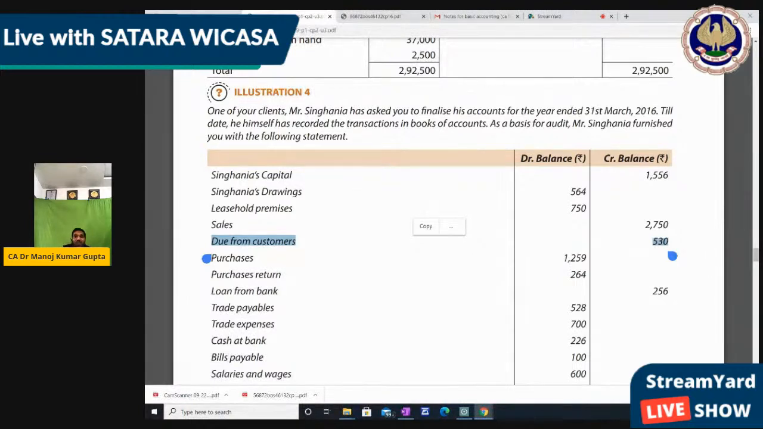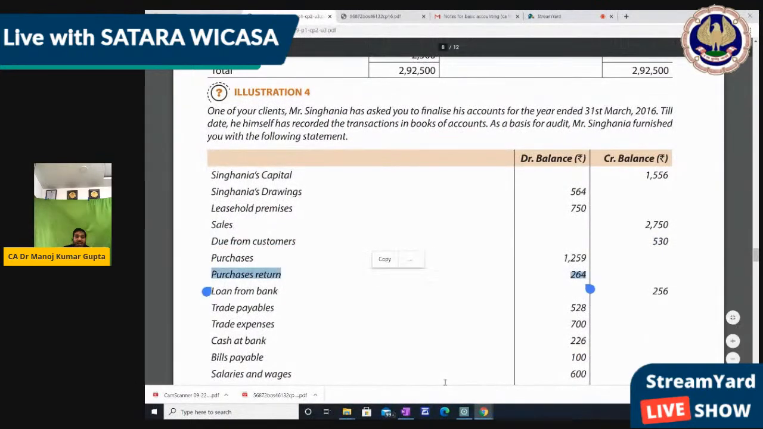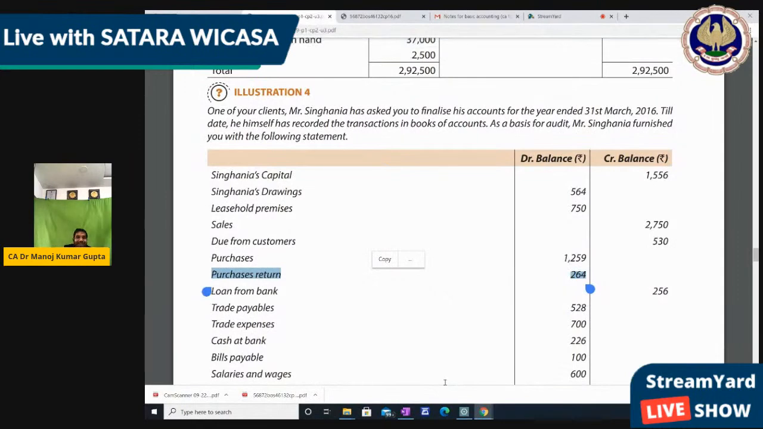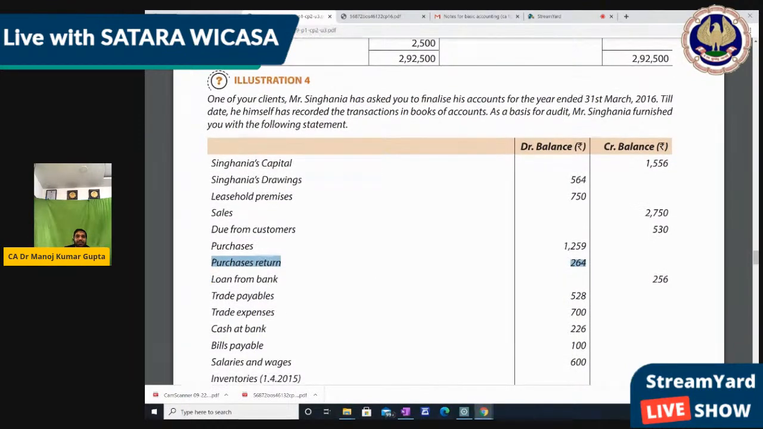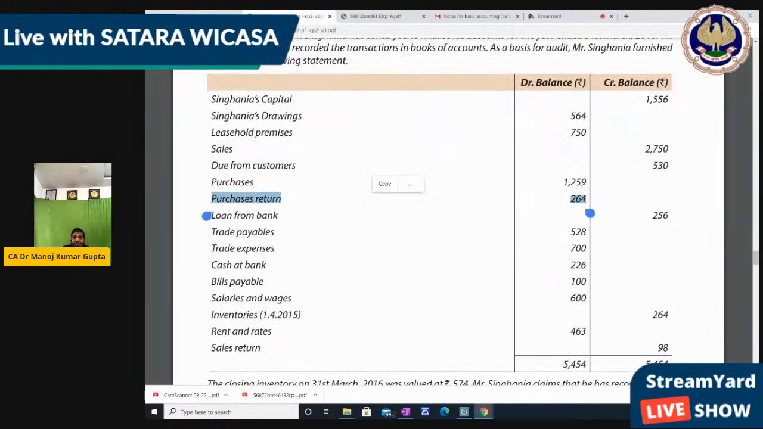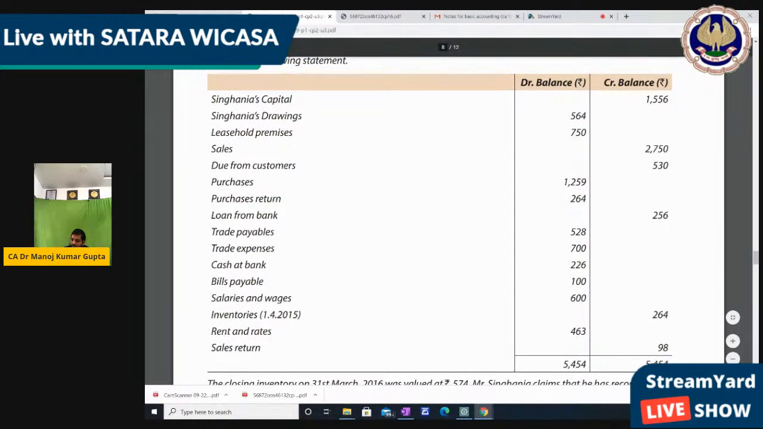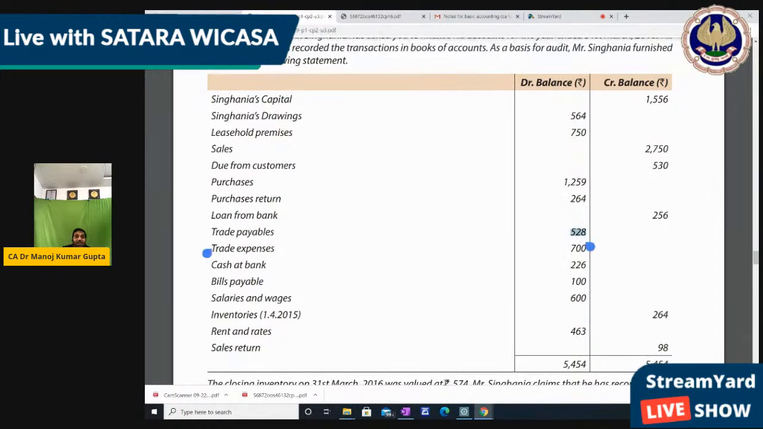Now purchase 1259, that is debit side, correct. Purchase return should be credit side. Means purchase is debit side, but purchase return should be credit side. So this is wrong. So one item is wrong, second item is wrong, right? Next, loan from bank, credit side, definitely liability, loan should be credit side. Trade payable, we have to give, it should be credit side. So this is the third mistake, right? So trade payable should be credit side. Now trade expense is debit side, correct. Cash at bank, correct. Bills payable, it should be credit side. So this is the fourth mistake. He had made a fourth mistake, right?